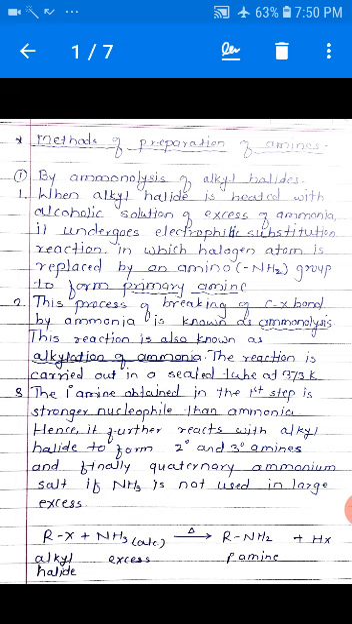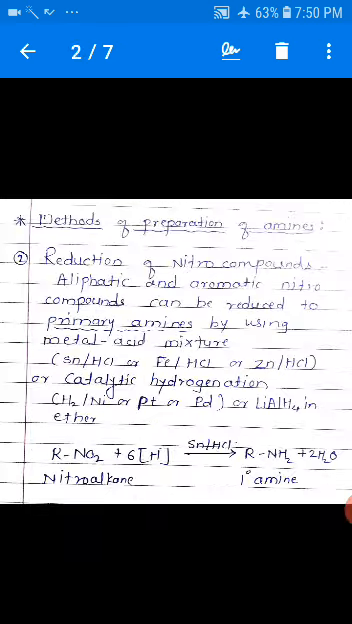But when ammonia is used in excess, there is the formation of primary amines only. Alkyl halide, that is RX, plus NH3, that is ammonia, alcoholic, in excess, on heating. Here there is formation of RNH2, that is breaking of the carbon halogen bond by the ammonia, and there is the removal of HX as the side product. The second method of preparation of amines is reduction of nitro compounds.